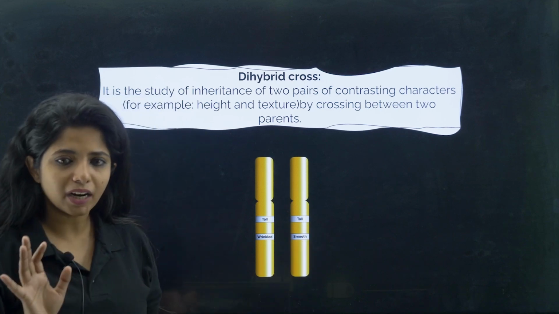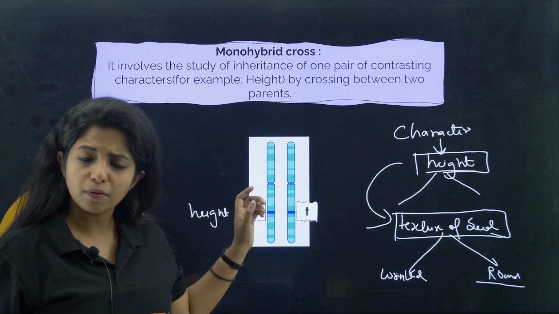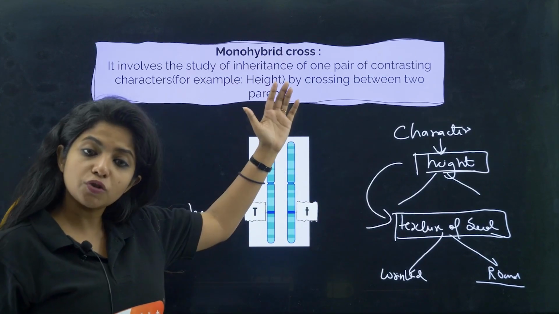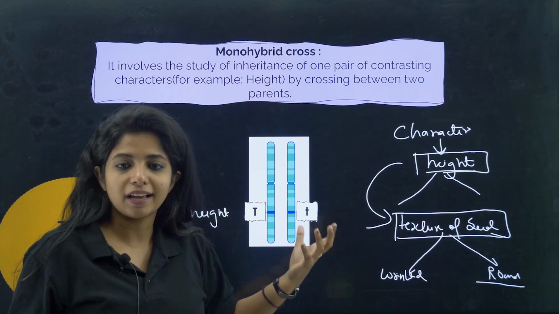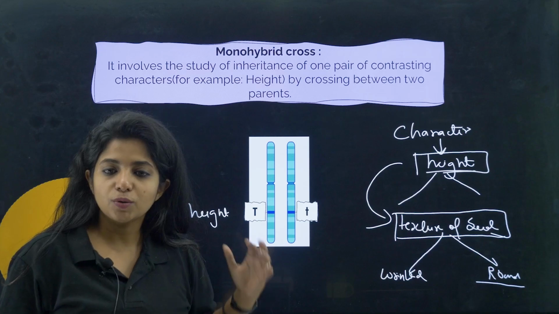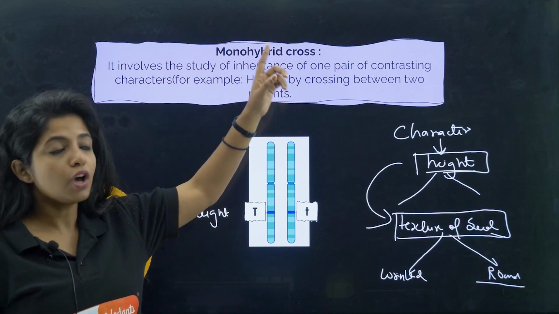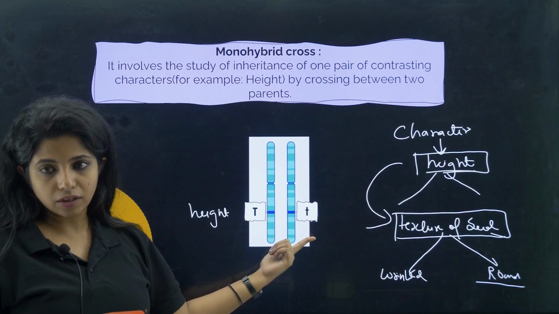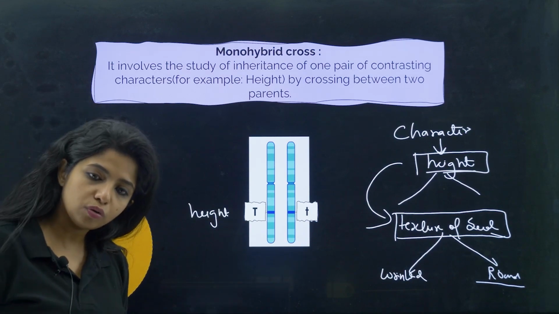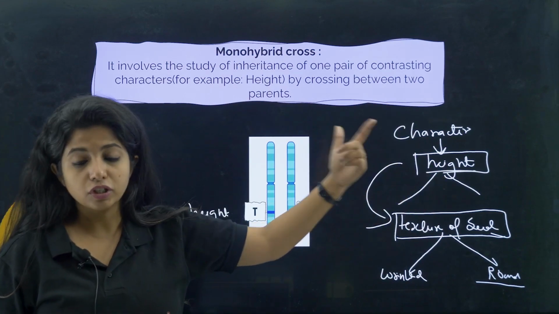So I hope you basically understood the concept. When you're studying just one trait, it becomes easier. It is known as a monohybrid cross. The different varieties that you get from this are hybrids. Monohybrid is basically the study of inheritance of one pair, a pair of contrasting characters, by crossing between two different parents.